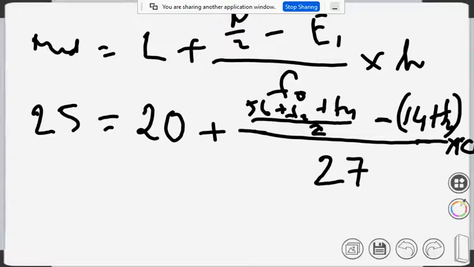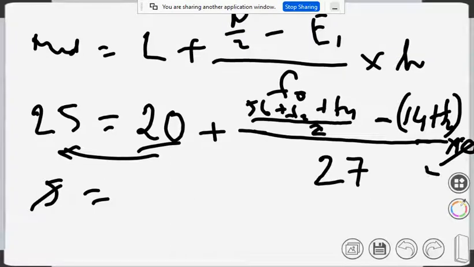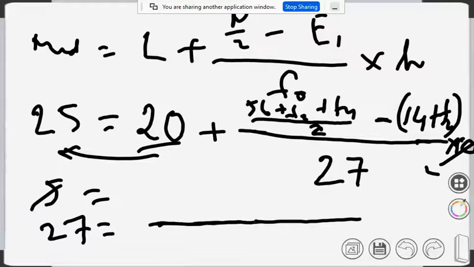Now simplify. Take 20 to this side, so that is 5. 5 into 27, and if you cross-multiply 25 by 27, the 5 can cancel the 10 again, so it becomes 2, and this becomes 20. Simplify and find the relation.